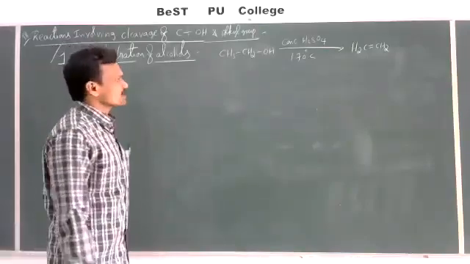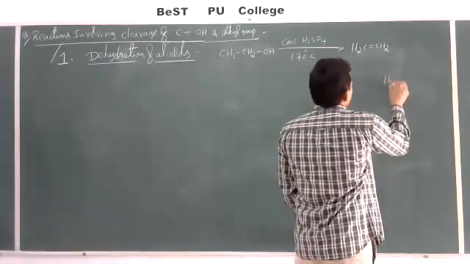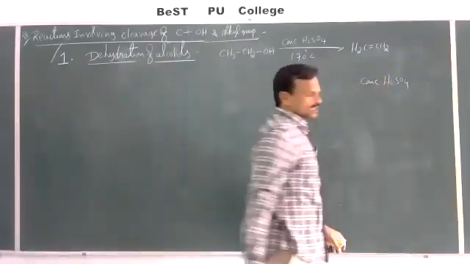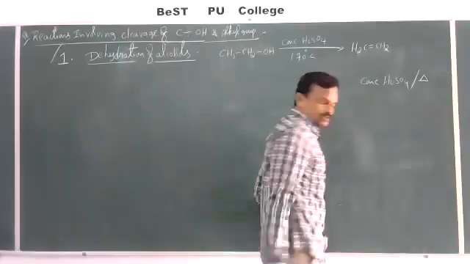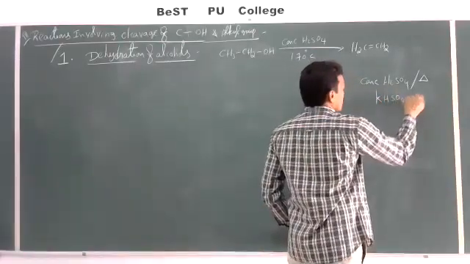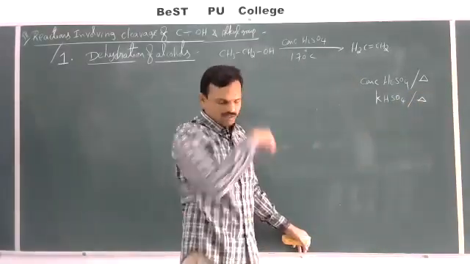See what different types of dehydrating agents we are using here. Let's see some examples. Concentrated H2SO4, it is a dehydrating agent, and we should maintain a certain temperature. KHSO4, potassium hydrogen sulfate, at high temperatures.